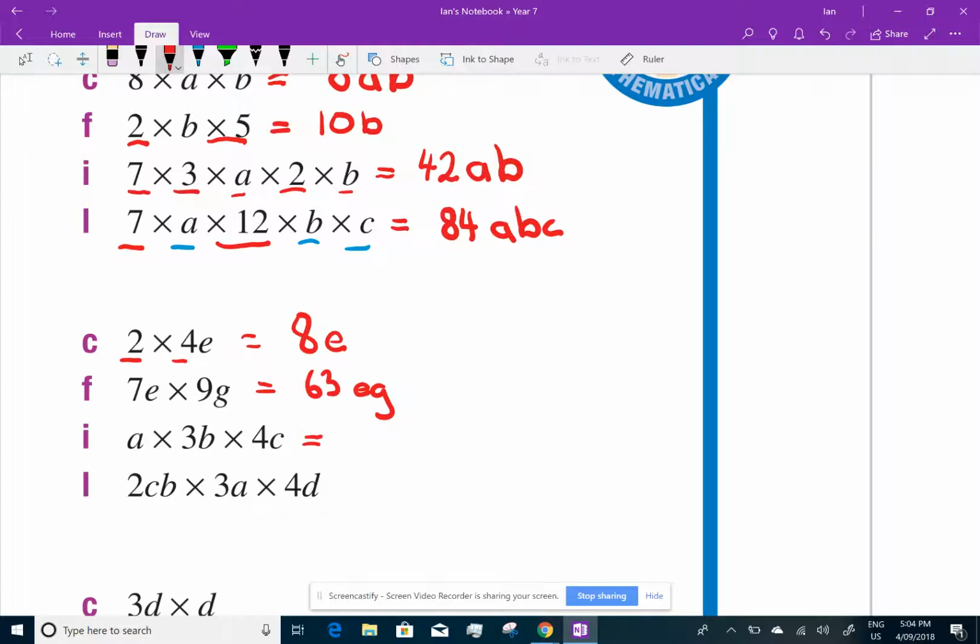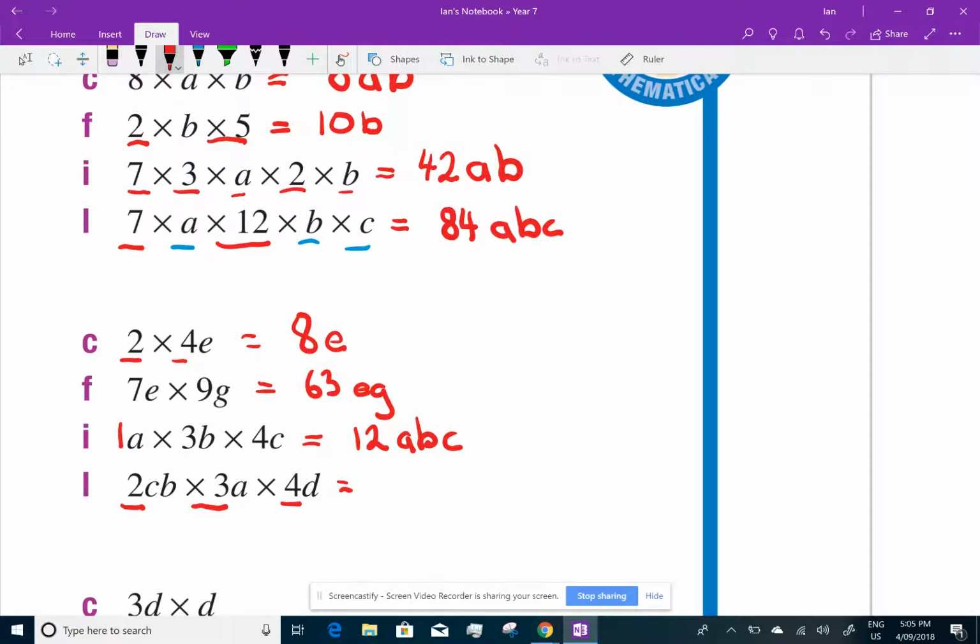Here we go again. Do the numbers first. 3 times 4. Remember, there is a 1 in front of that A, but 1 times anything is itself. 3 times 4 is 12. And then I just write the letters. A, B, C. Here we go on this one. 2 times 3 times 4.